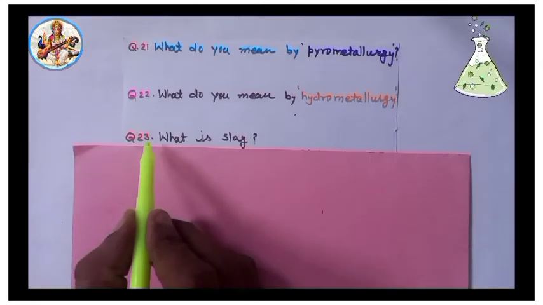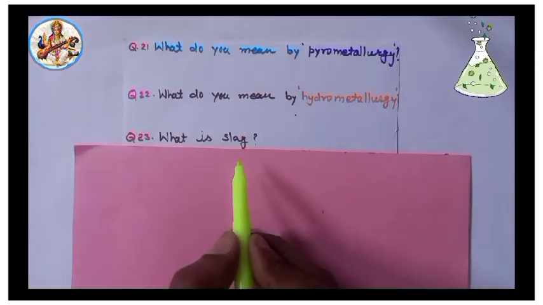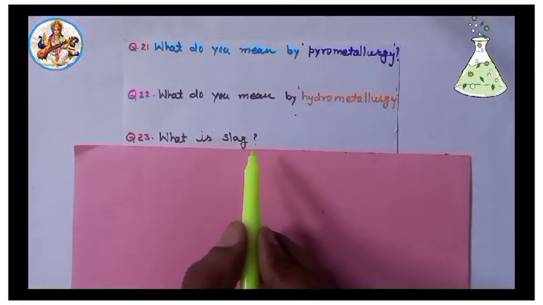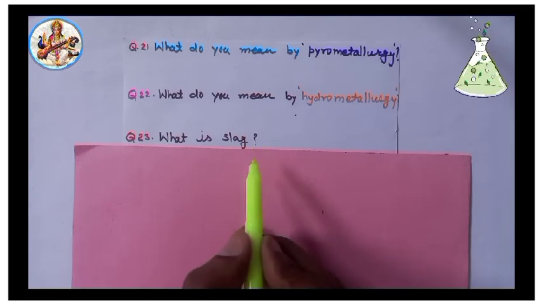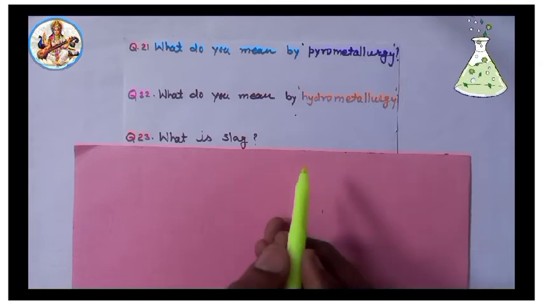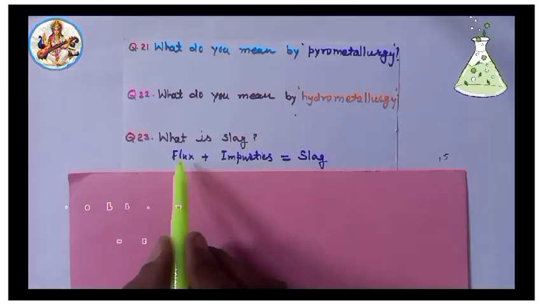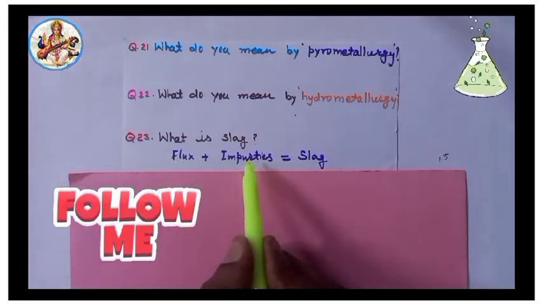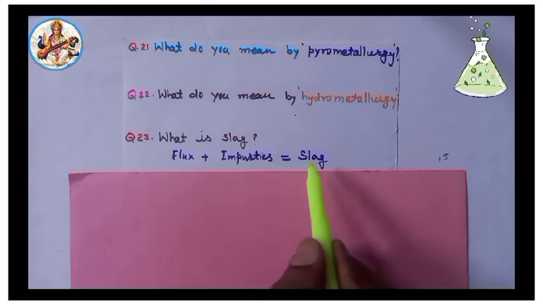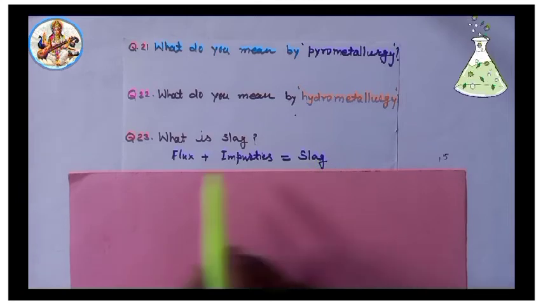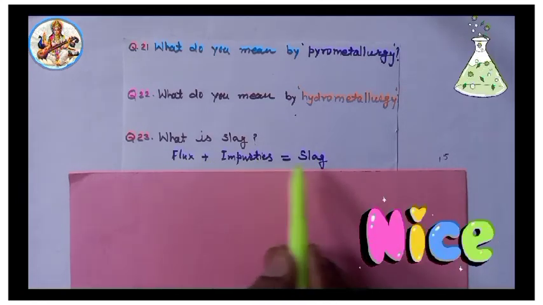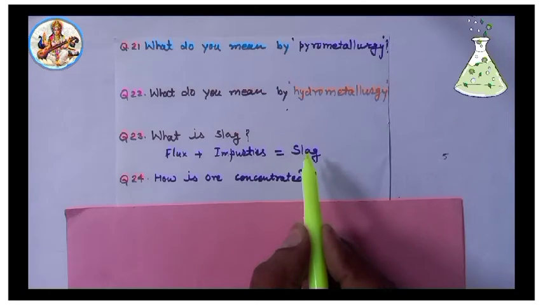Very important. Next, 23. What is slag? Solution: flux combines with impurities of ore to form a fusible product which is called slag. Mathematically, it means flux plus impurities is equal to slag.